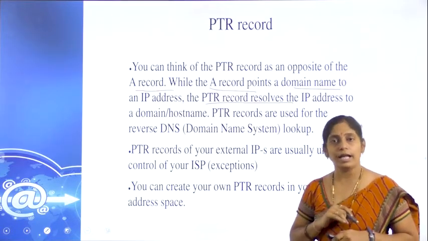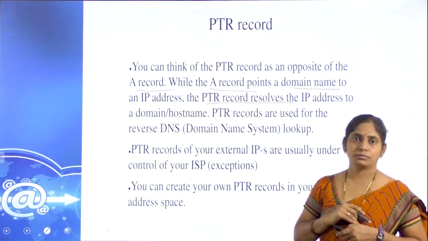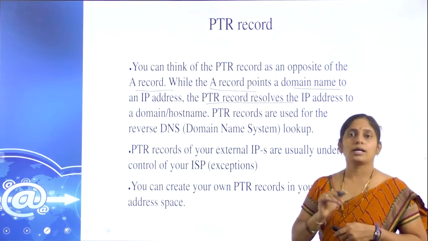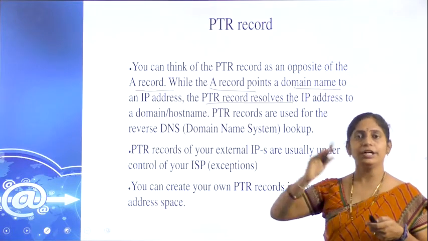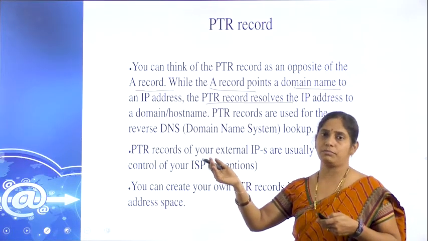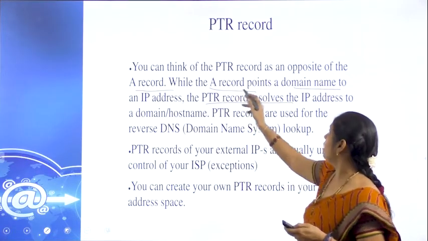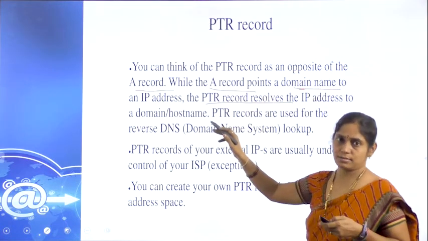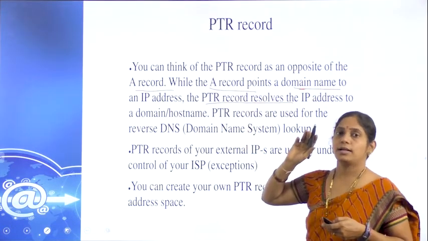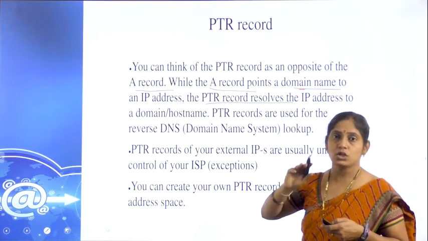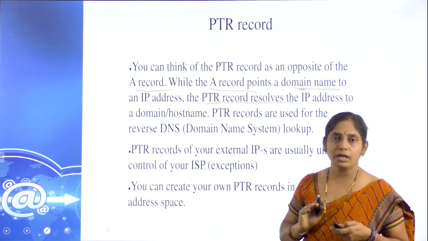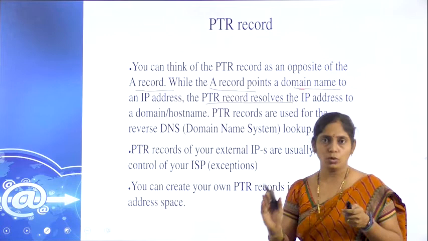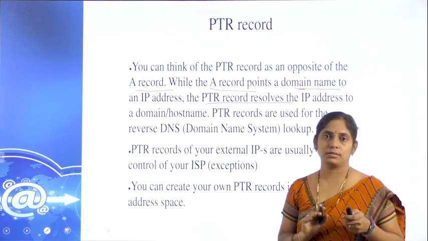If we see the A record, sorry, record A, resource record A converts the domain name into an IP address.